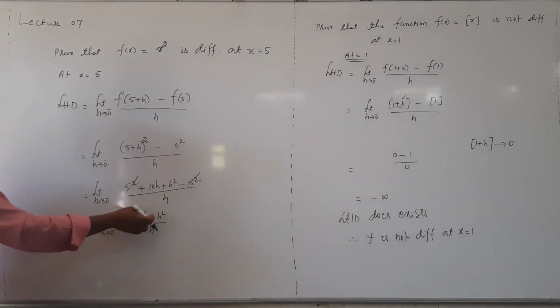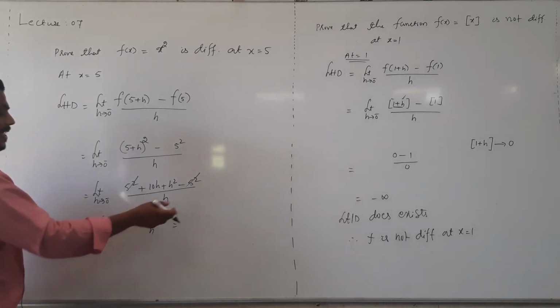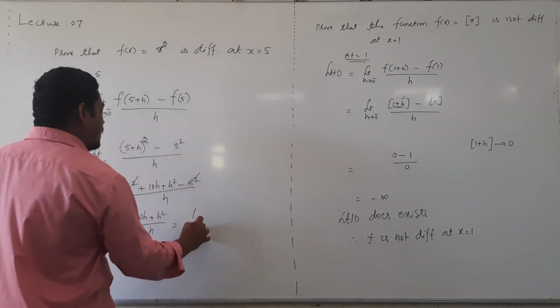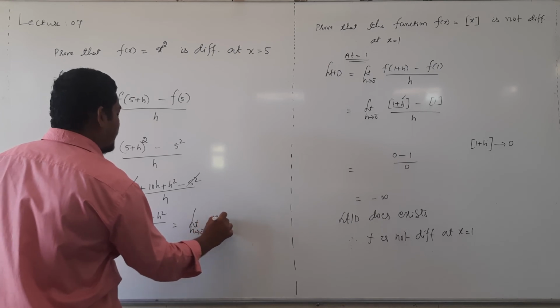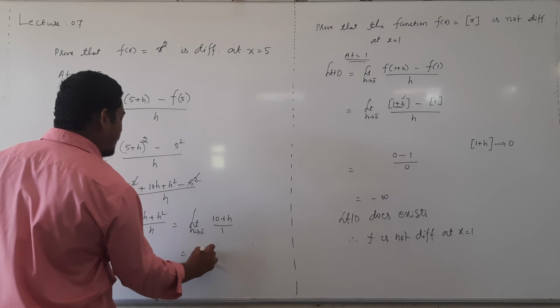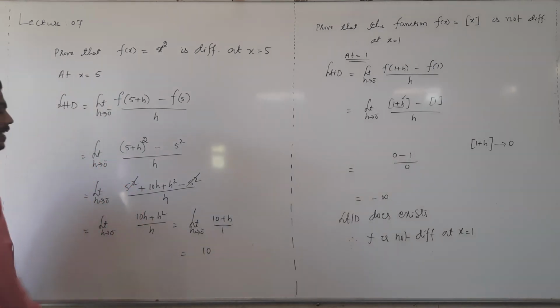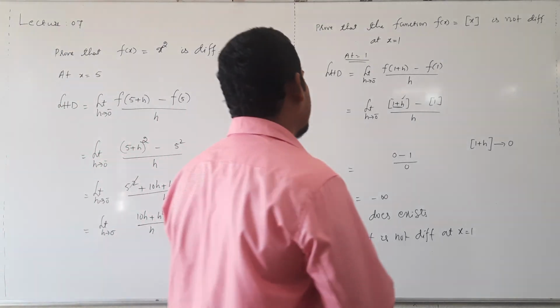If you put h value 0, then also 0 by 0 form. So first simplify. In the numerator take h common and get cancelled. Then you get limit h tending to 0 minus of 10 plus h, which is 10. Left hand derivative is 10. Similarly, evaluate right hand derivative.